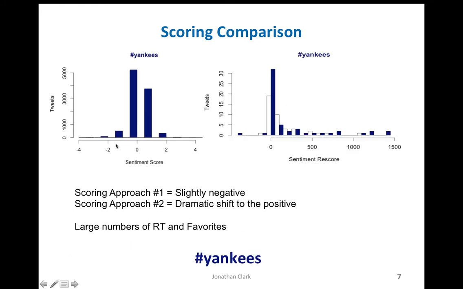We see something a lot different. The Yankees had basically a neutral score, maybe slightly positive to begin with. But then when you factor in the second scoring method, you see a dramatically different result. You can see there's a lot of retweeting going on, and the Red Sox only had something out around the 400 mark in terms of a score. But you see the Yankees have all the way out to 1,500. So there's a lot of retweeting here. Obviously, a lot are happy Yankees fans that they just beat the Red Sox in 3 straight games. And so you see the dramatic shift.